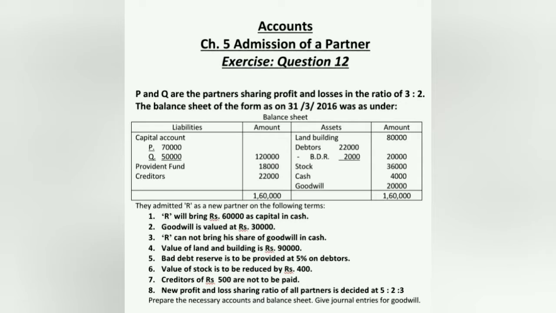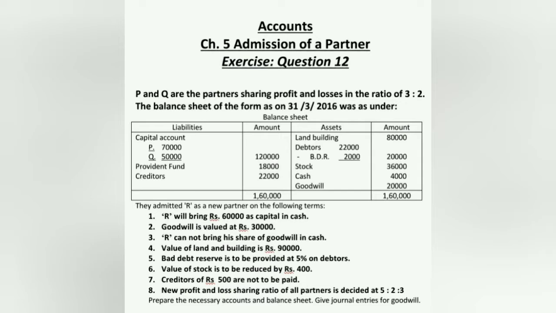So such amount of goodwill is going to be distributed among the partners on debit side in partners capital account in old profit sharing ratio. Let us see the adjustment first. R will bring 60,000 as capital in cash. Second adjustment, that is goodwill is valued at 30,000. Students, it is given goodwill is valued at 30,000.